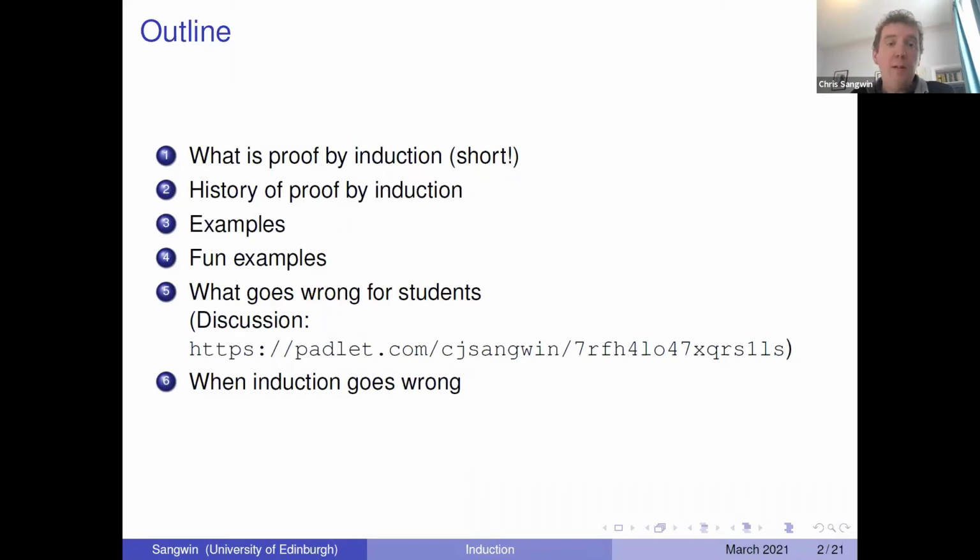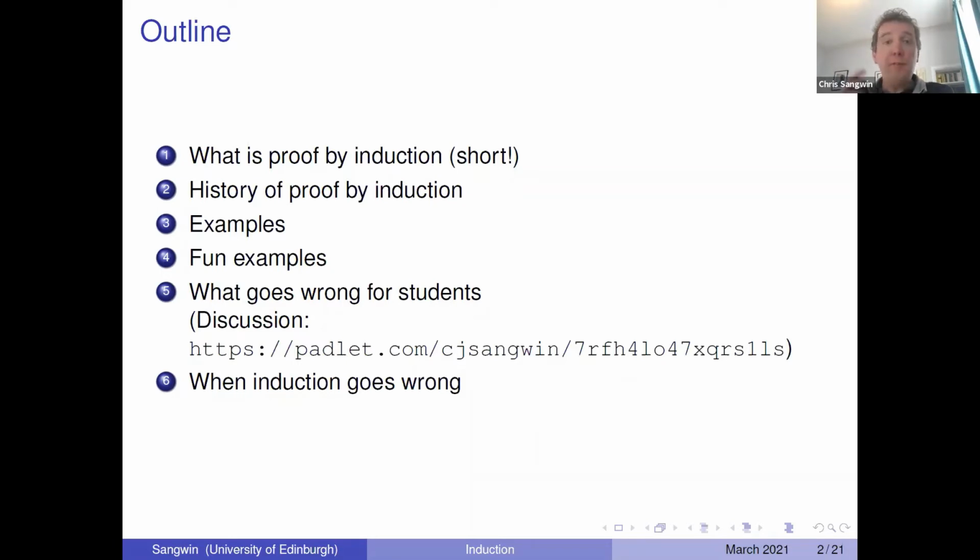I will then talk about what happens when induction goes wrong and what students struggle with, because I know this is a challenging topic. The challenges persist. I'm teaching induction as part of our year 1 proofs and problem solving course in semester 2 at the University of Edinburgh, and our undergraduate students struggle with induction as well. So we'll talk a little bit about that.